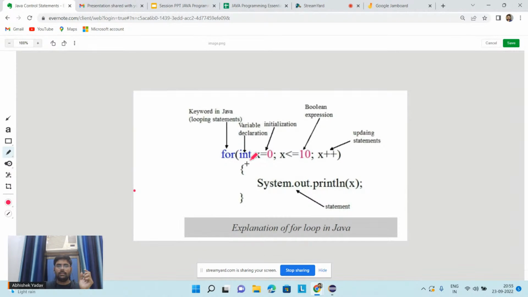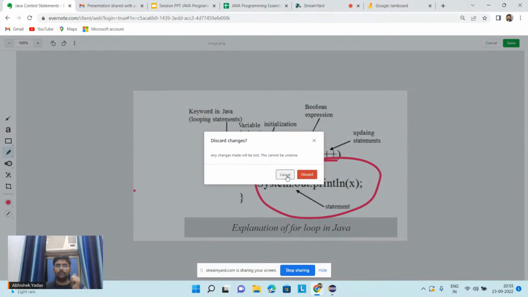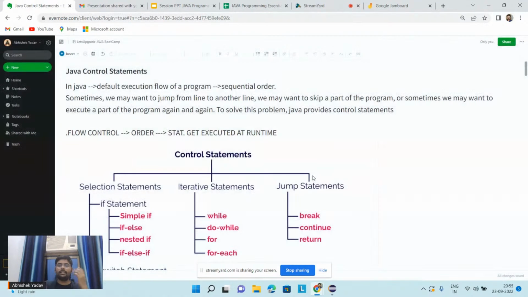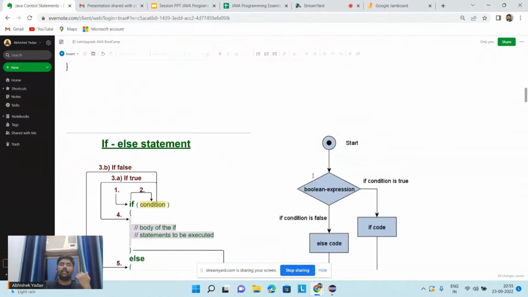So this is my initialization part, int x is equal to 0. This is my condition part, and this is the updation part. x plus plus means we are updating x by one value. And here is the body of the for loop. So this is about the syntax of the for loop, and let's see how to execute the for loop, and how to dry run the for loop.